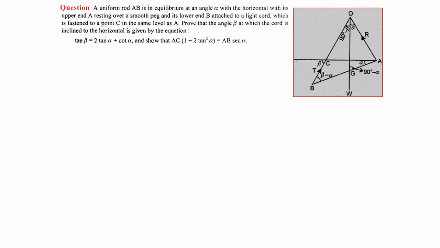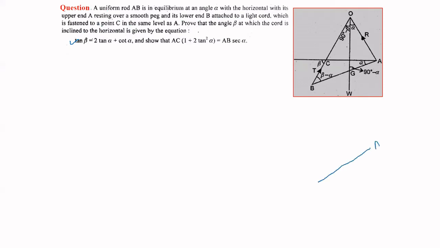So according to the question, a uniform rod AB is in equilibrium at an angle alpha with the horizontal, with its upper end A resting over a smooth peg and its lower end B attached to a light cord, which is fastened to a point C in the same level as A. Prove that the angle beta at which the cord is inclined to the horizontal is given by this equation. So let us see what is explained in the question. I will make this diagram step by step.